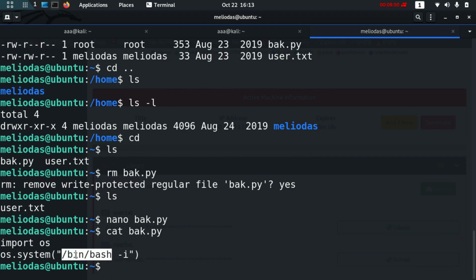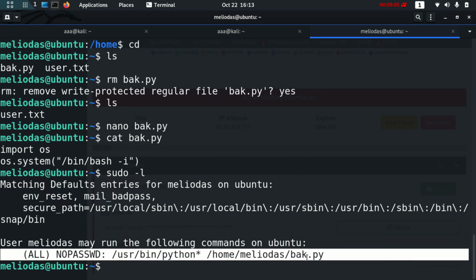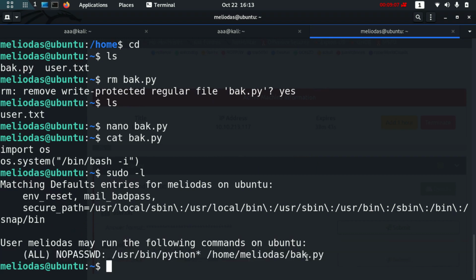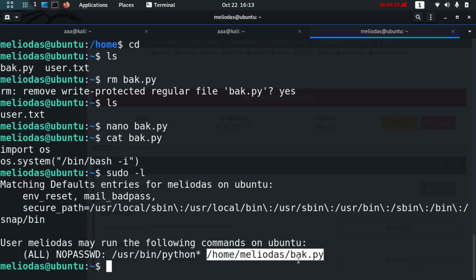Now when we type sudo -l to check which values we are allowed to run as root, it doesn't say that this back.py is the same one which was there before. This back.py doesn't necessarily mean that this is the root file only. The back.py which was there, which was the root file, we totally removed it and we brought a new back file.